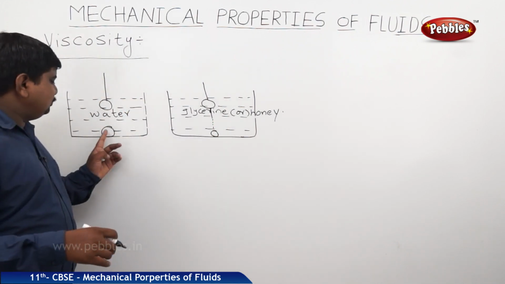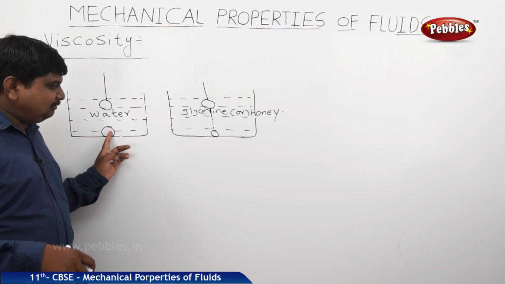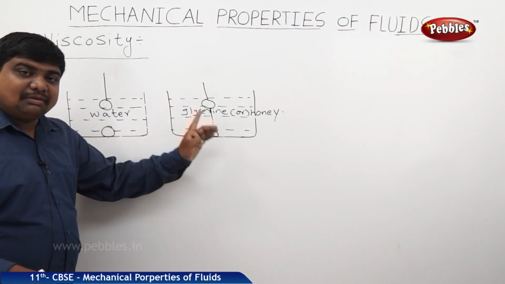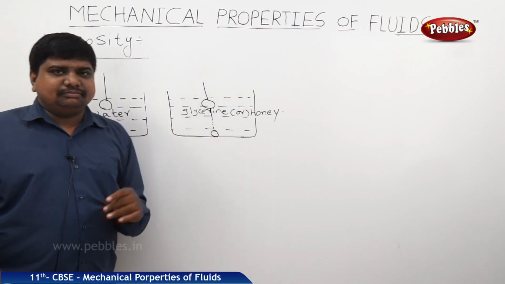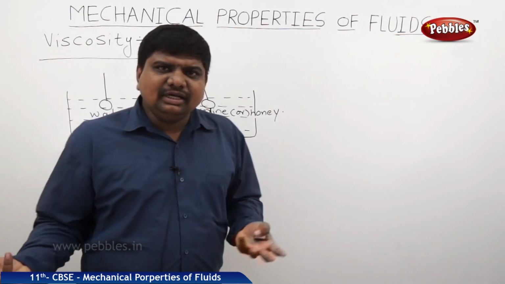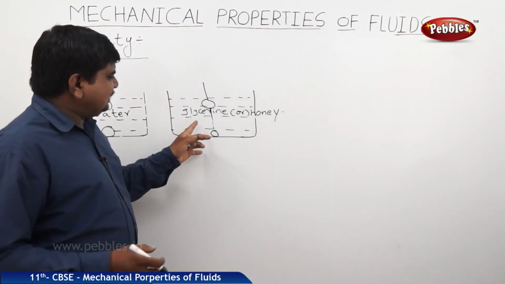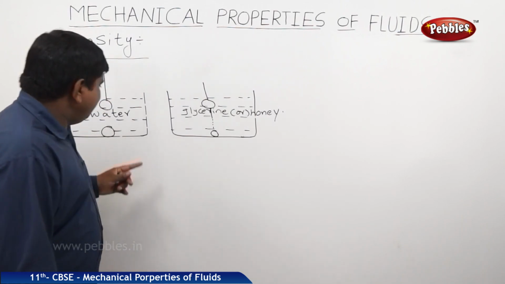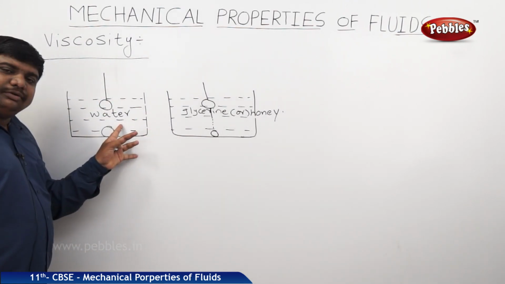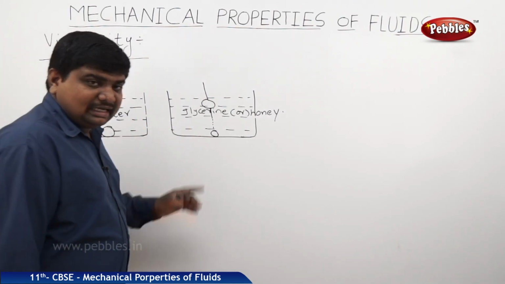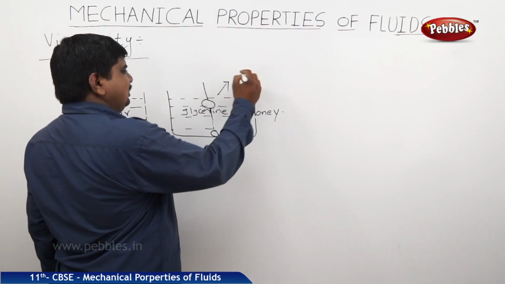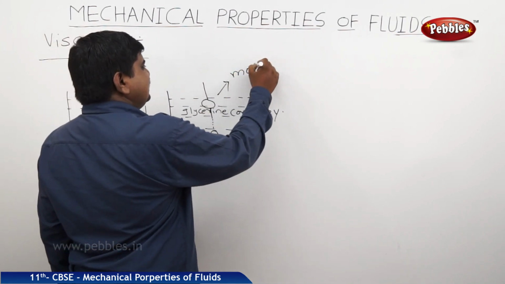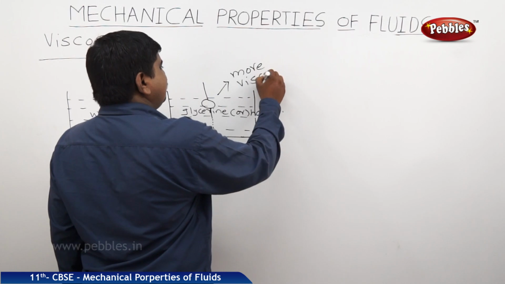Compared to the motion of the lead shot in water, this lead shot will take more time to reach the bottom. Both are liquids only, but why is the lead shot in the glycerin taking more time to reach the bottom when compared to the lead shot in the water? Because glycerin or honey is more viscous than water.